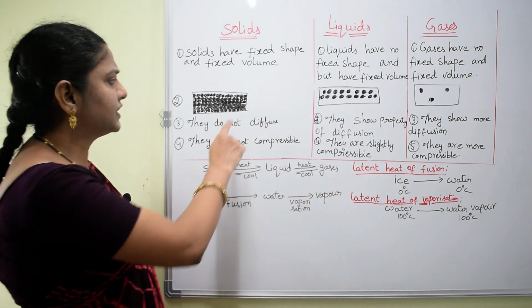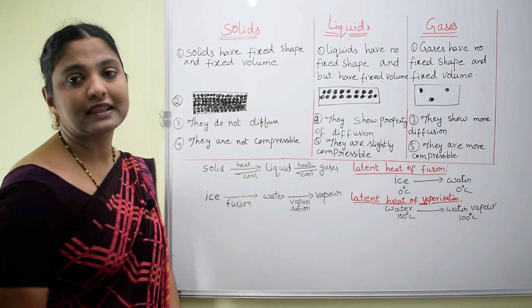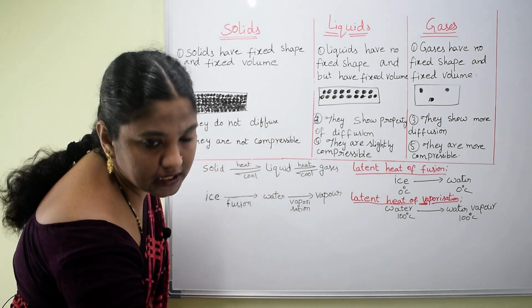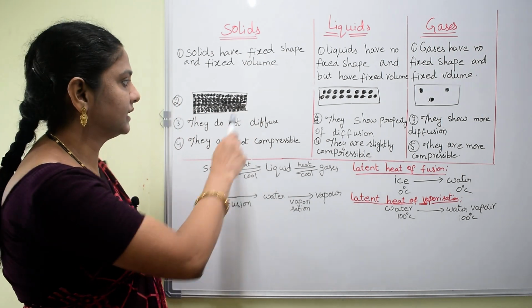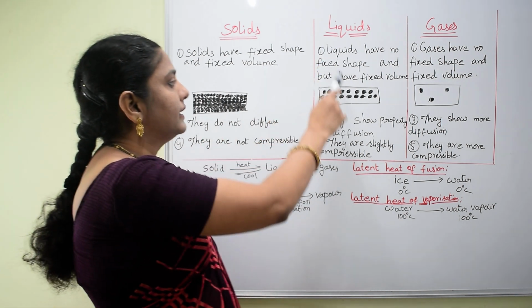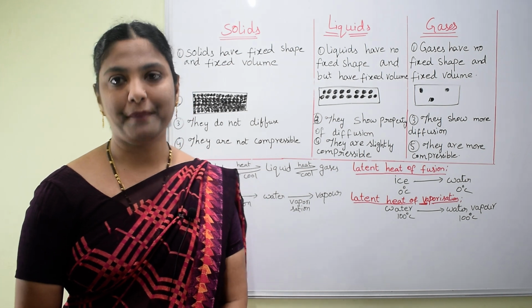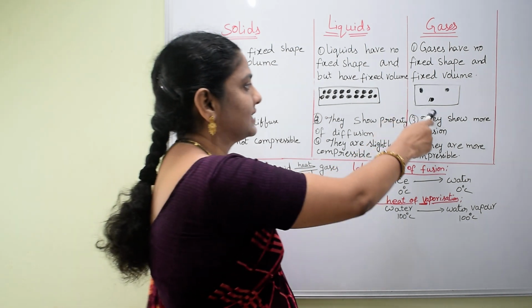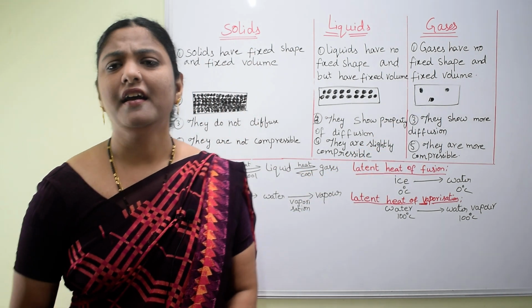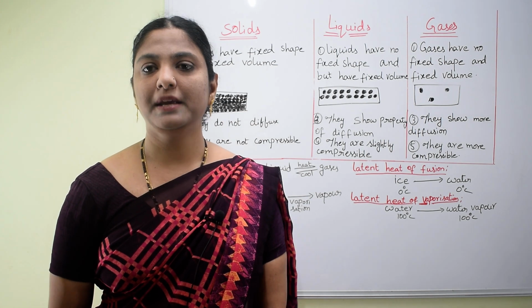In the diagram of solids, the particles are closely packed to each other. In liquids, the particles are loosely packed, whereas in gases, the particles are very loosely packed.